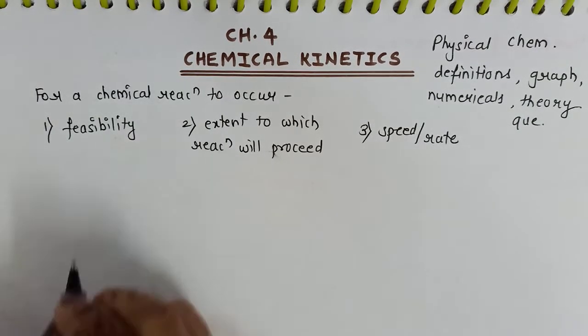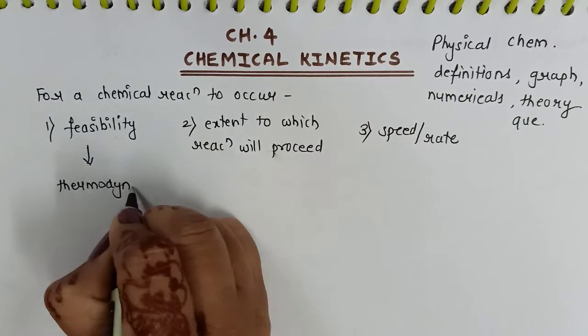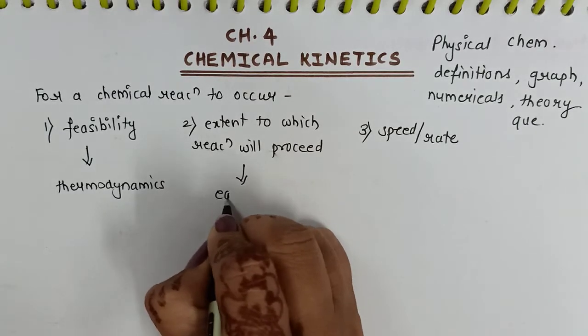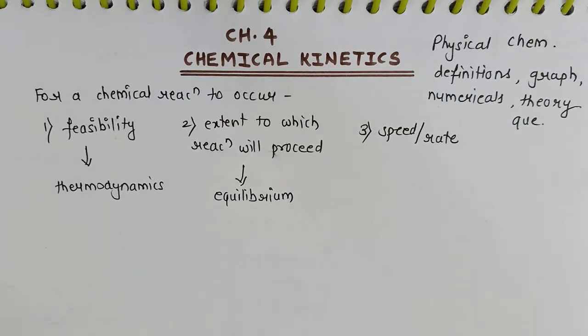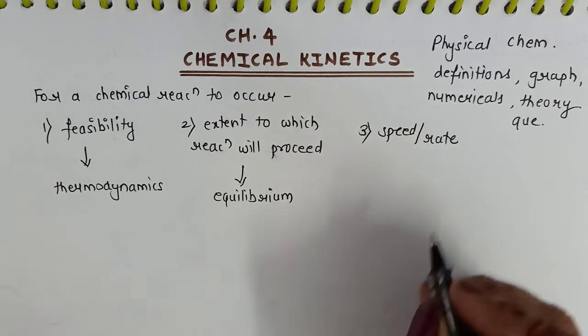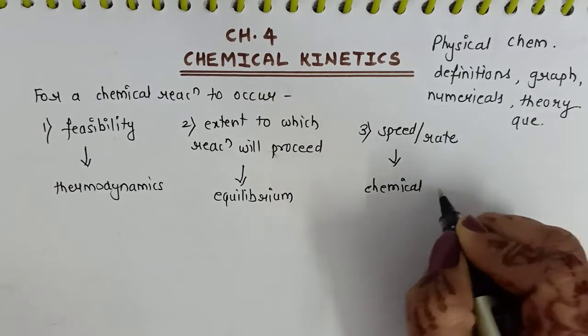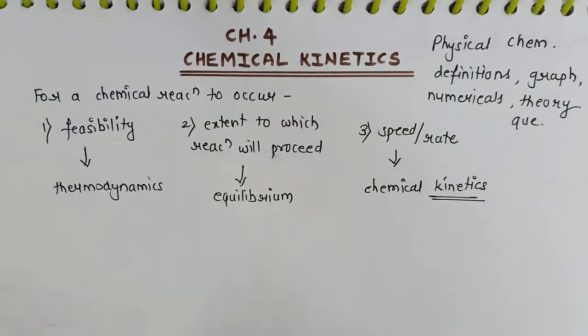Now, the feasibility of any reaction is decided by thermodynamics branch, that is del G. Using del G, we can find out whether the reaction is feasible or not. The extent to which reaction will proceed is determined by its equilibrium, that with how much reaction will forward to give the product, that equilibrium decides, and the speed or the rate, that is decided by the chemical kinetics. So kinetics is the branch which tells us the speed or the rate at which the reaction proceeds.